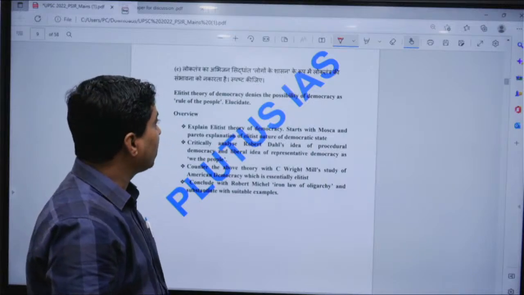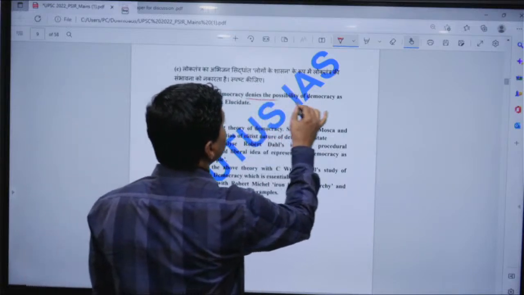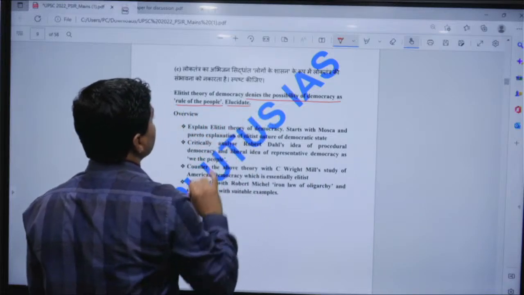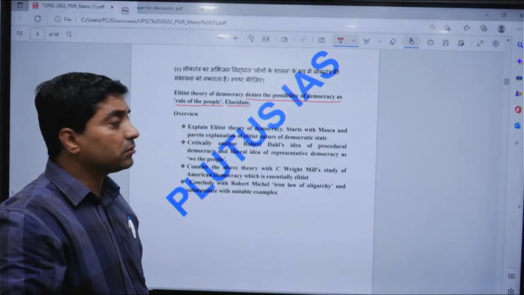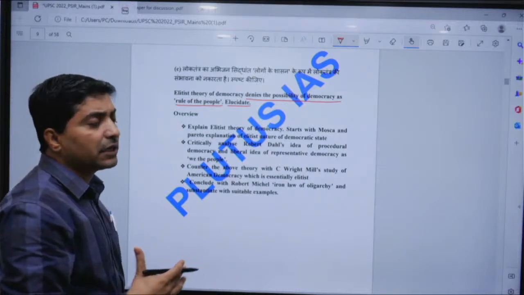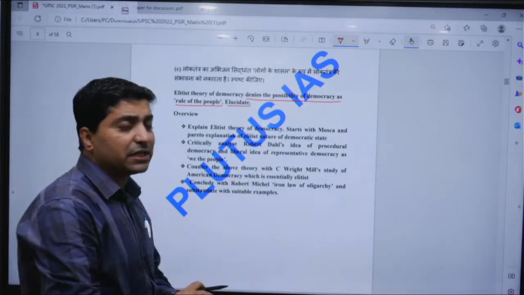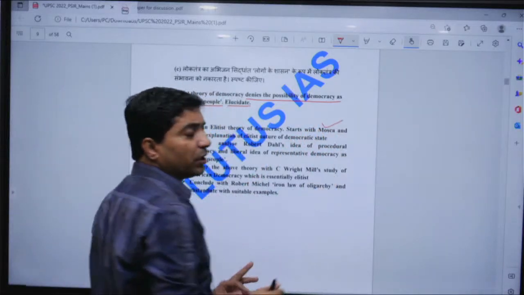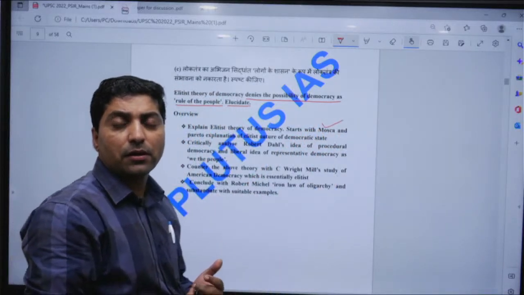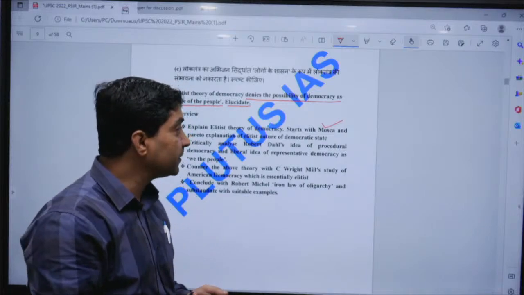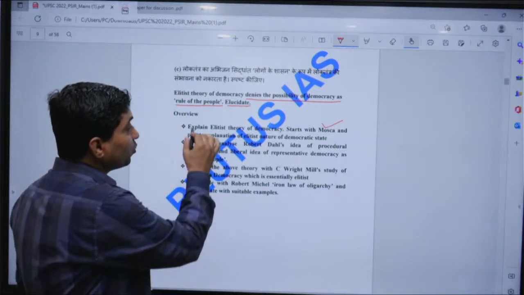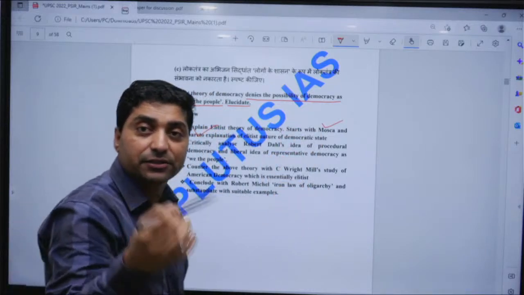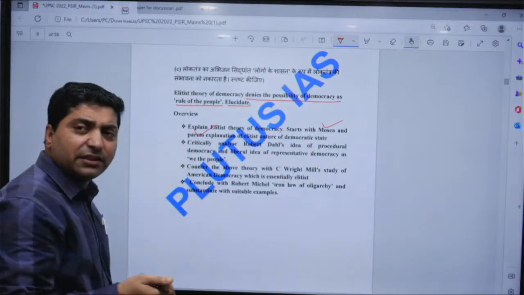the question: the elitist theory of democracy denies the possibility of democracy as a rule of the people, elucidate. Now one should introduce what the elitist theory of democracy is. Bring in Mosca, who talks about there being only two classes, ruler and ruled, and Pareto, who talked about the circulation of elites.